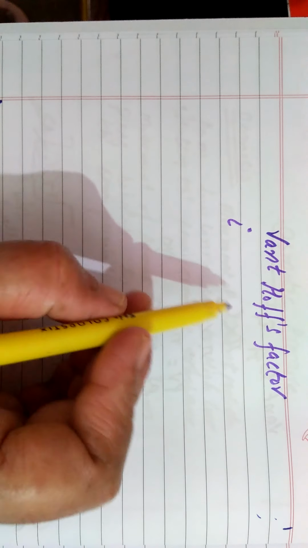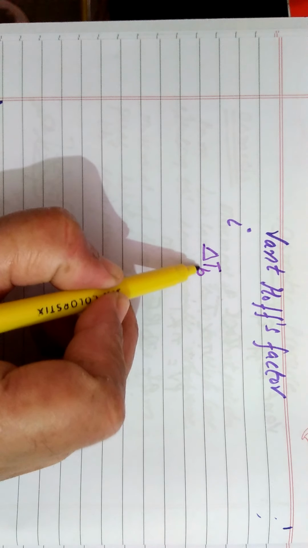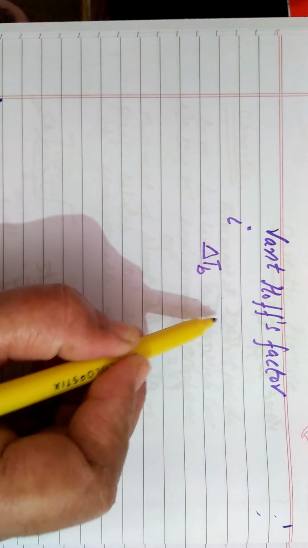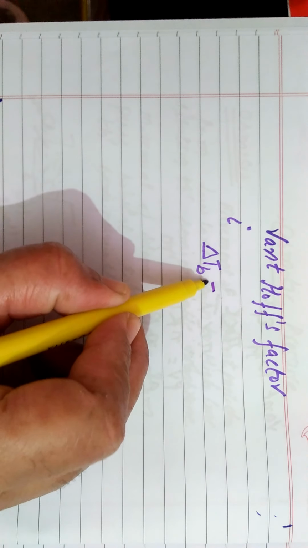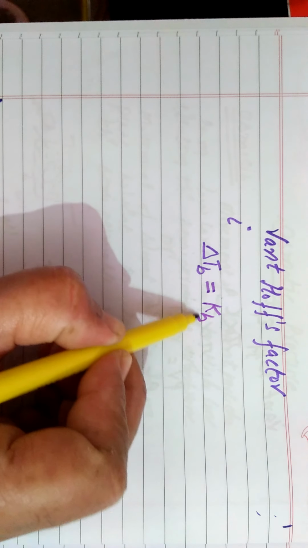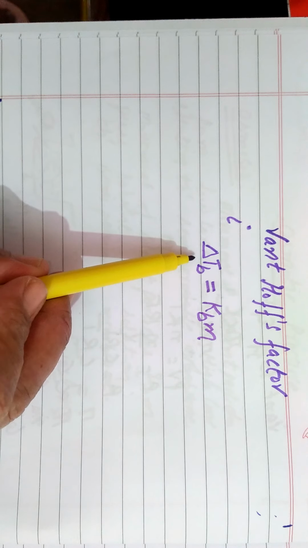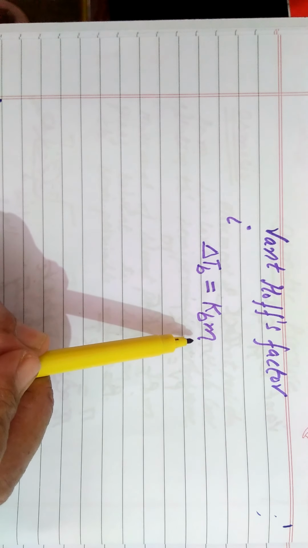For example, we have discussed the various colligative properties. The colligative property is directly proportional to the molality or mole fraction, right? So delta TB was equal to KBm. Now, what was the basic condition for the relationship between the colligative property and molecular masses?